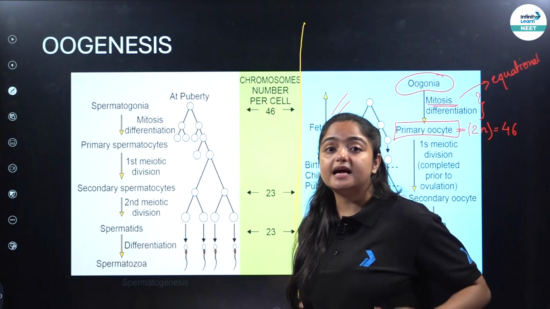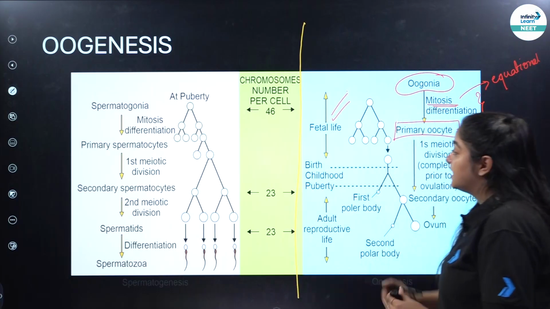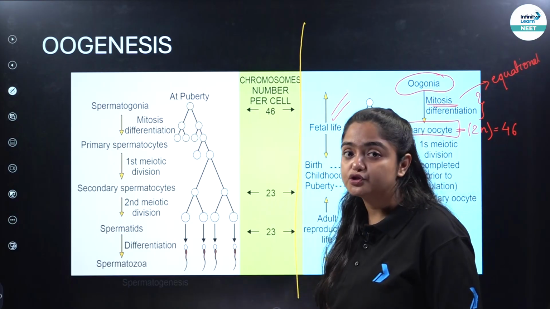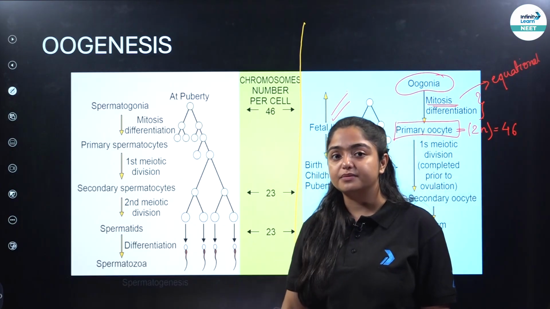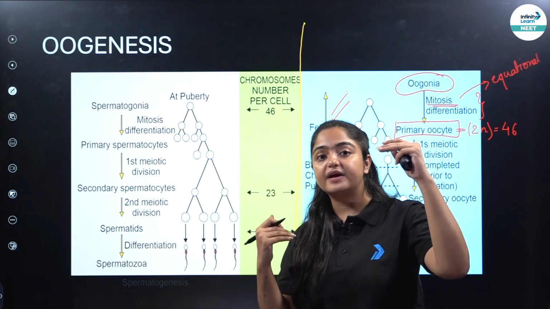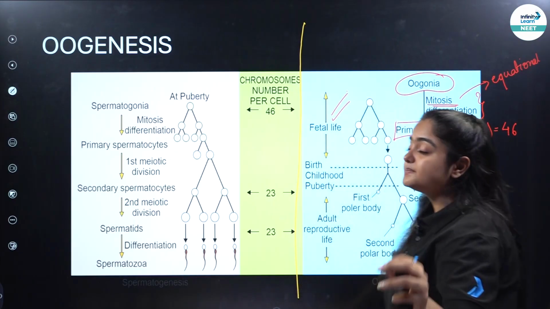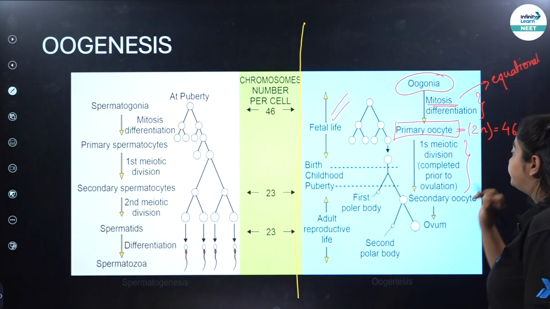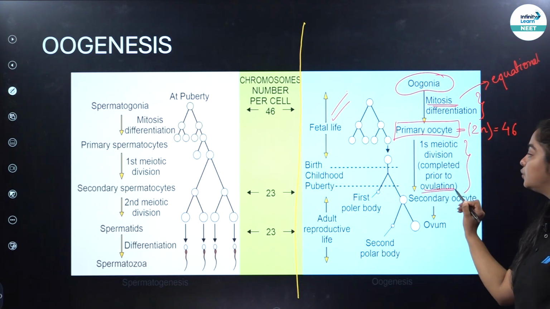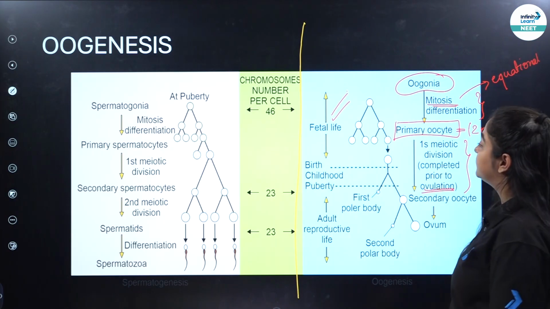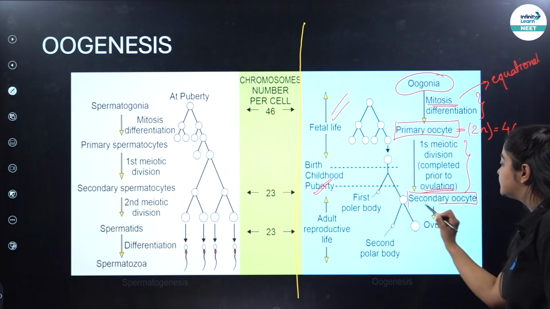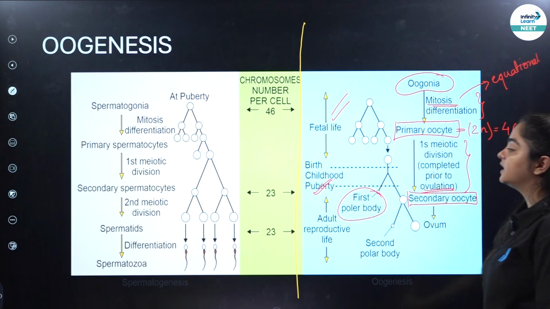Till the time of your puberty, it takes these many years to perform the first meiotic division, because in your fetal life you already have a primary oocyte, but from your fetal life till the time when the puberty hits or when the menarche comes, these many years are required in order to complete first meiotic division, okay? So first meiotic division is completed prior to ovulation. When first meiotic division is completed at the time of puberty, it forms secondary oocyte along with first polar body.